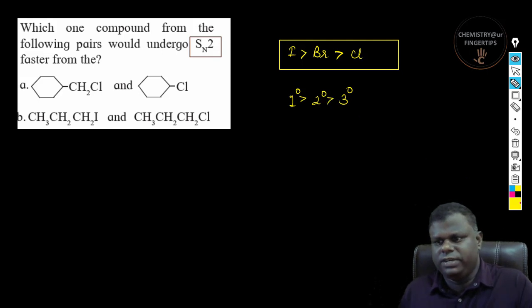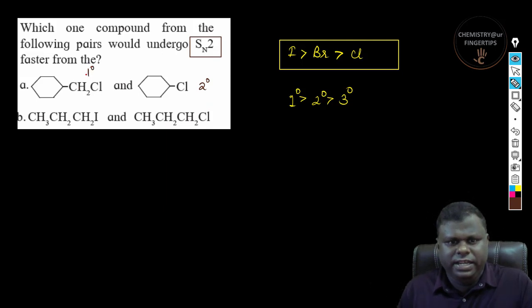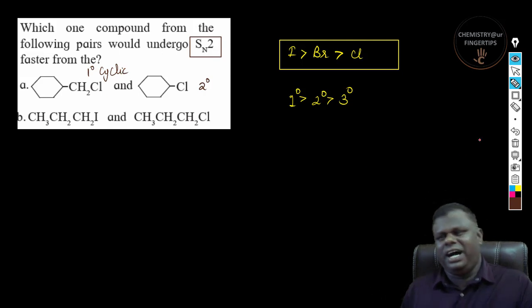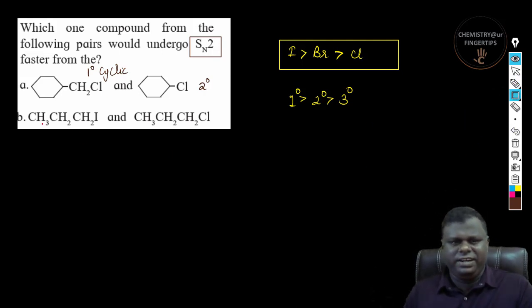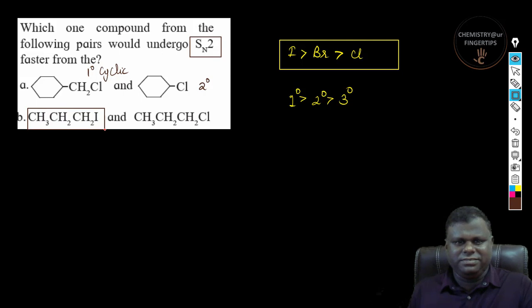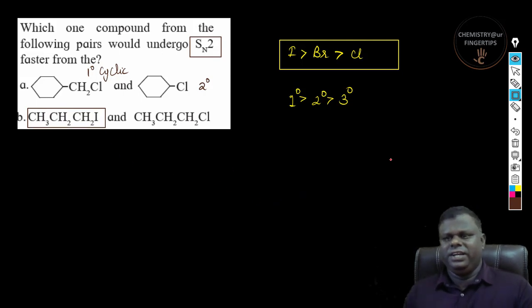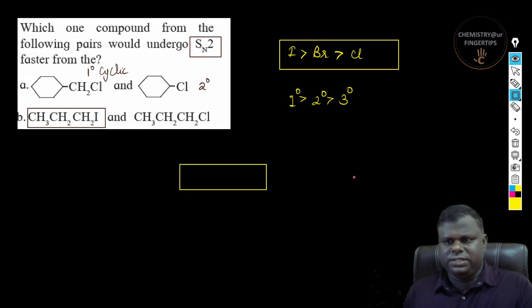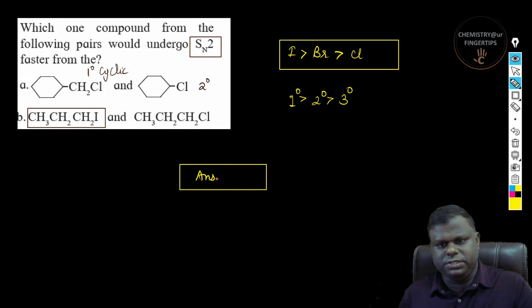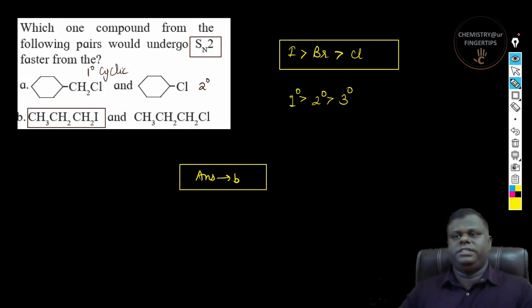So what happens over here? Very simple. So if you could see here, this is a 2 degree alkyl halide and this is 1 degree. And if you could see here, this is nothing but cyclic, right? So the answer over here is pretty much evident that it has to be an iodinated compound, right? So let me just write down this. So the correct answer to this particular question is nothing but option B. Okay, so the correct answer over here is option B.